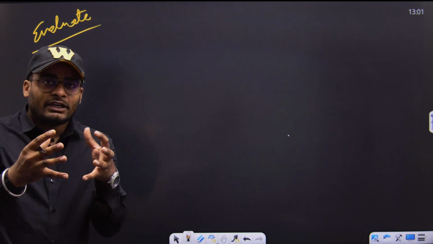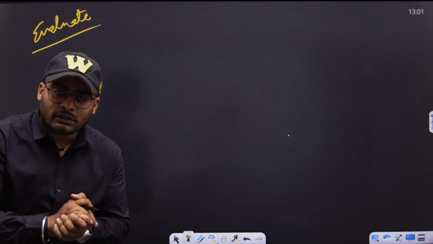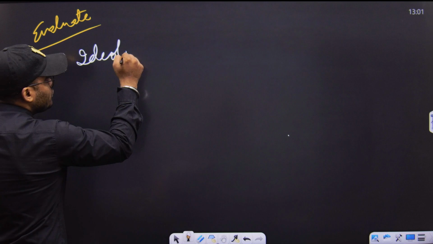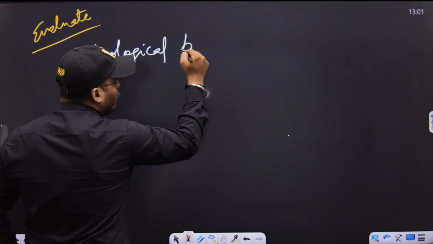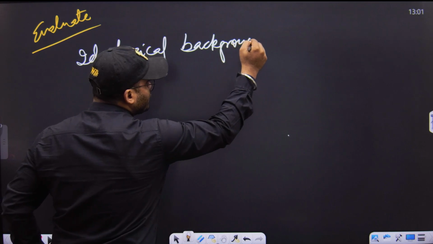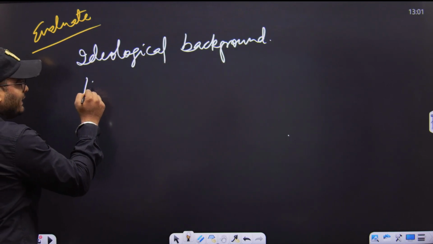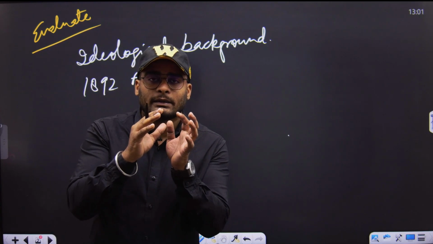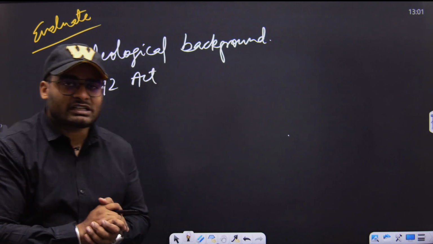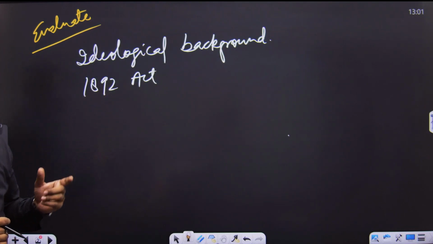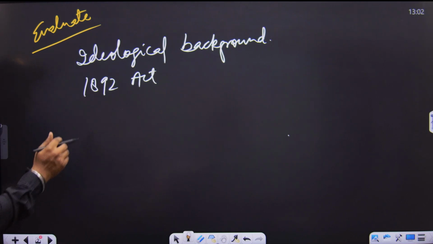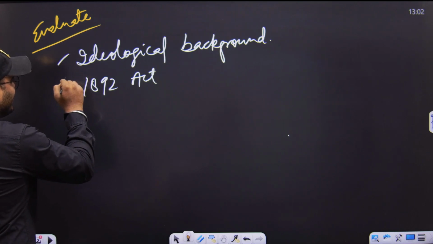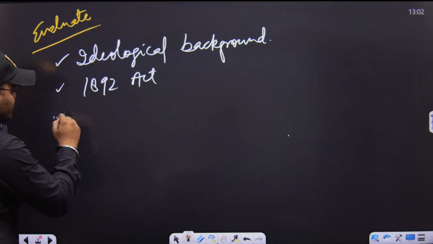Now, this phase has something to understand first. Because of the attempts made by the senior Congress leadership, India got an ideological background. This is the very important contribution. Second, India got the 1892 Act because the moderates kept on pressurizing the British government. Then only the British government came out with the 1892 Act. Because of the attempts of the moderate leadership only, India could get something known as the Hutchinson Commission.